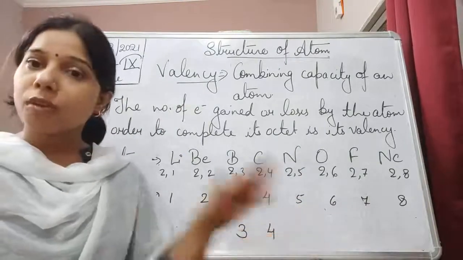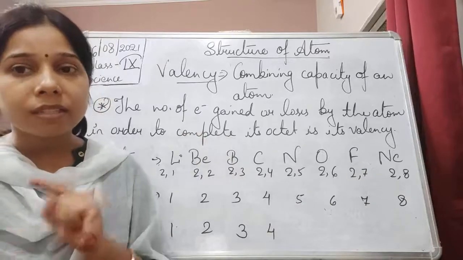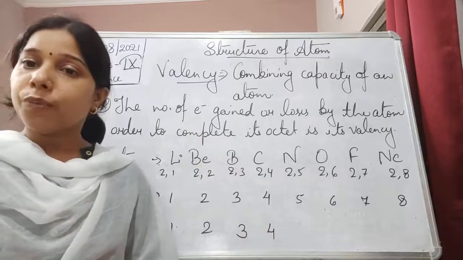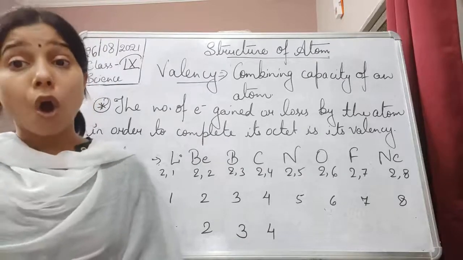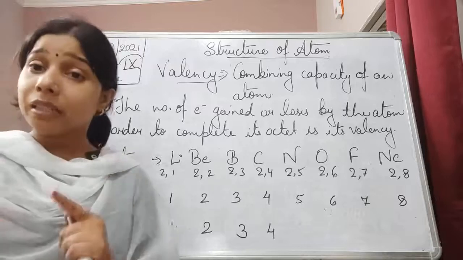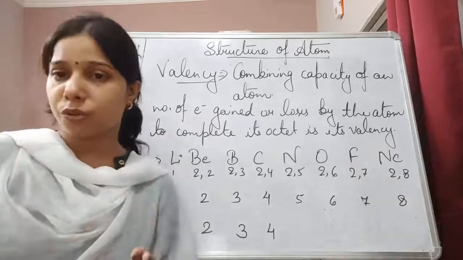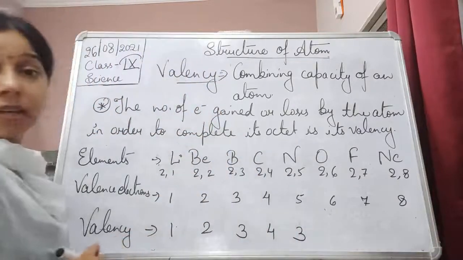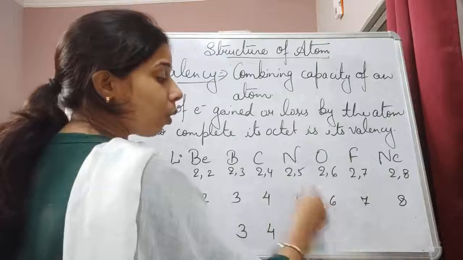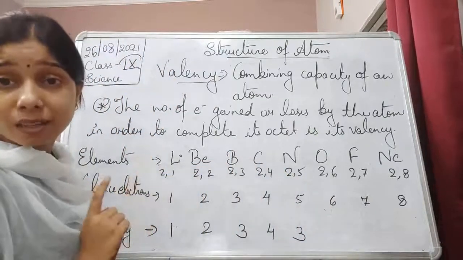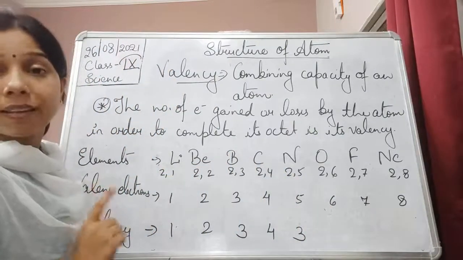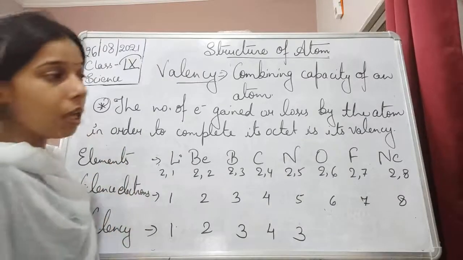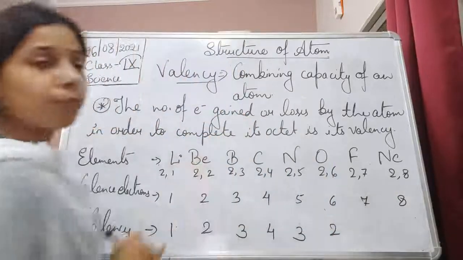Now, what happens in case of nitrogen? The valence electron is 5 here. How many electrons does it need to complete its octet? That is 3. So it will not try to lose all 5 electrons. Instead, it will try to gain 3 electrons. Ultimately, its valency will be 3. Similarly, if we talk about oxygen, it has 6 electrons in its valence shell. Two more electrons are needed to complete its octet, so its valency will be 2.